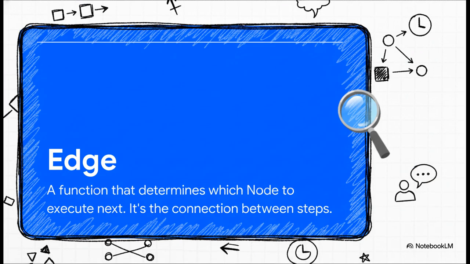And the other piece of the puzzle is the edge. So, if nodes are the actions, then edges are the decisions that connect them. An edge is simply the path that tells the agent which node to go to next. It's literally the arrow in our flowchart telling the agent, "Okay, you're done classifying the email. Now go search the docs."